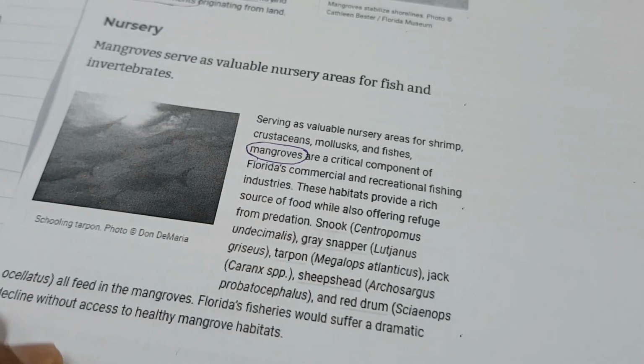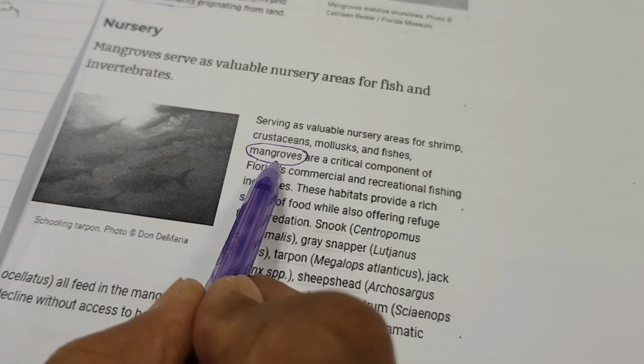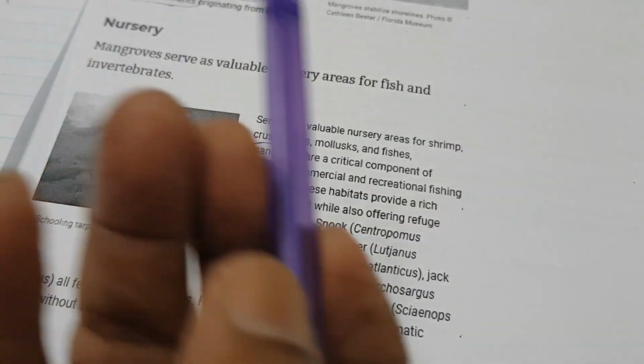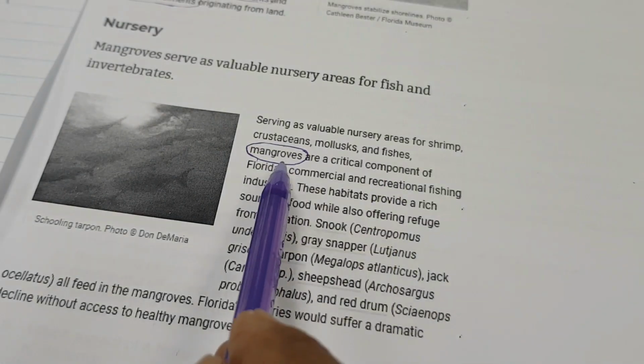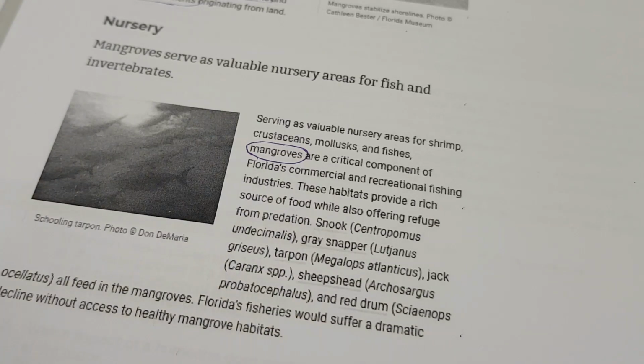right? What I usually advise teachers to do is to tell students to read through the entire paragraph first. So read through the entire paragraph, get a sense of what that paragraph is about, and then we can come to do the analysis. So assuming that you have read the whole paragraph, let's look quickly here. So we know that mangroves will be the subject. I'm using my purply colored pen for the subject, right? And I will use black for the, or maybe I can use a highlighter for the verb.